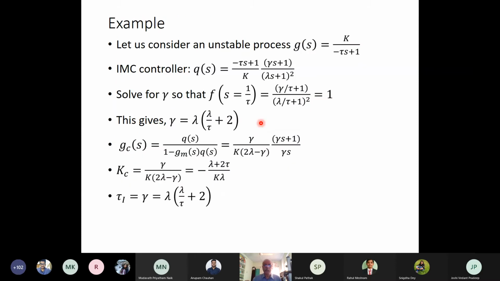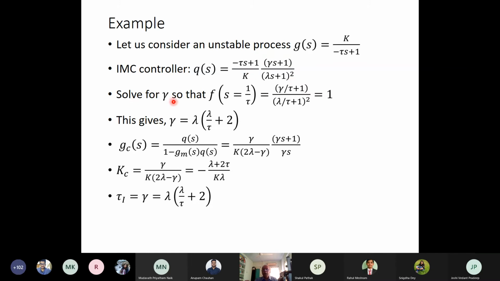Let us take one example. So let us take the first order process, which is an unstable first order process. G(s) is equal to K by (minus tau s plus 1). So I put the IMC controller Q(s) as (minus tau s plus 1) by K, times (gamma s plus 1) by (lambda s plus 1) squared, because I'm making it semi-proper. So the order of the numerator and denominator polynomials remain the same.